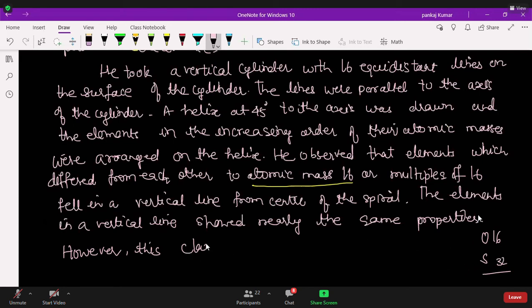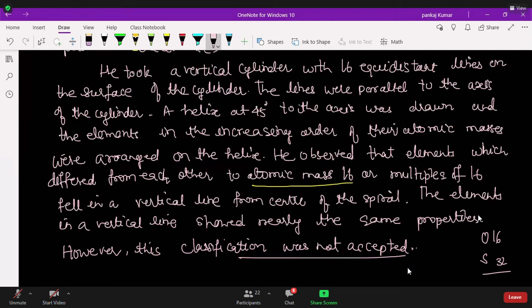But this classification was not accepted. It can be 2, 8, or 18, 32. Somewhere it was matching, and somewhere it was not matching the multiple of 16. That's why they rejected this idea. Oh yes, sir, I forgot it. You are teaching about the laws before Mendeleev.